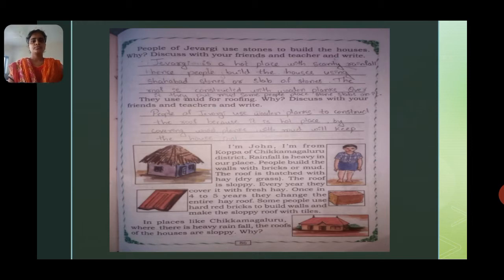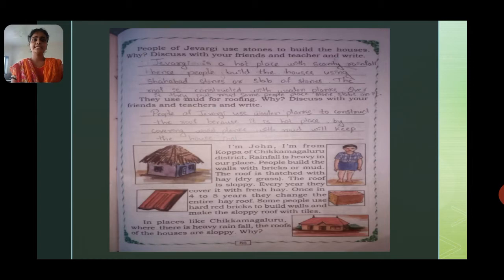So why? Discuss with your friends and teacher, and write it. Why do the Jewargi people use the stones to build a house? Jewargi is a hot place with scanty rainfall.